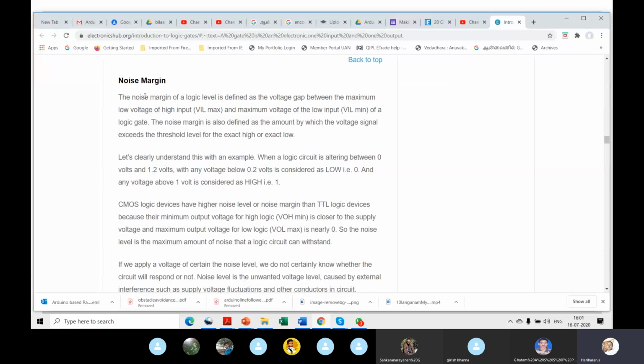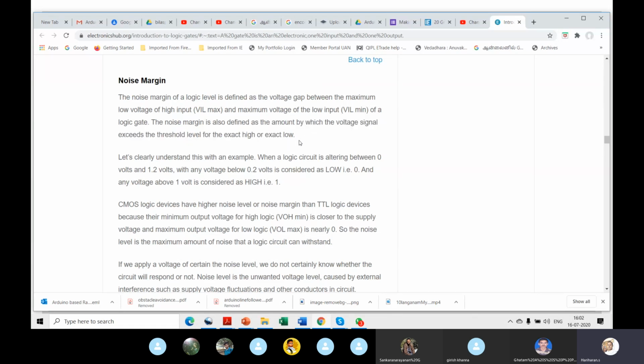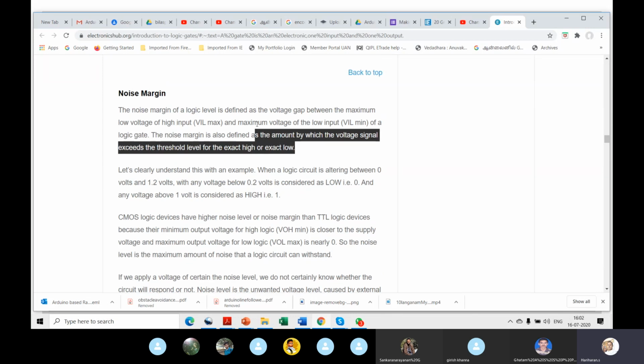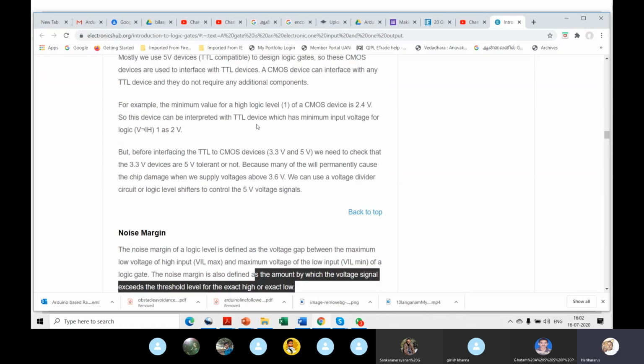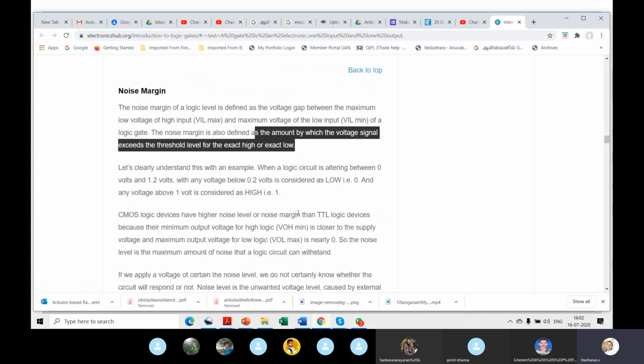If you go for higher studies or you want to get an engineering service kind of job, then they'll be useful. The noise margin of a logic level is defined as the voltage gap between the maximum low input voltage VIL max and VIL min of a logic gate. It's also defined as the amount by which the voltage signal exceeds the threshold voltage for the exact high or exact low. Forget about this, I'll show the example. See here, VIL min and VIL max. Let's see, hopefully he has an example here.